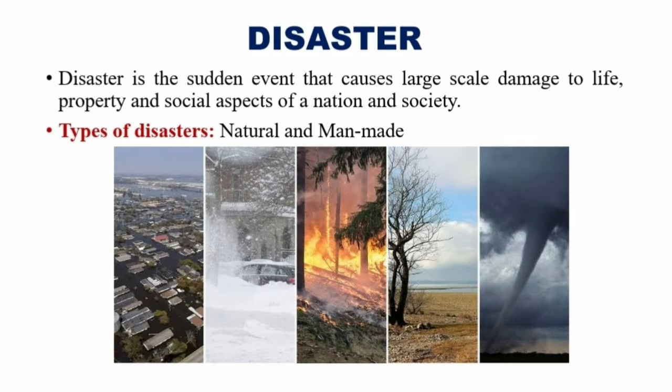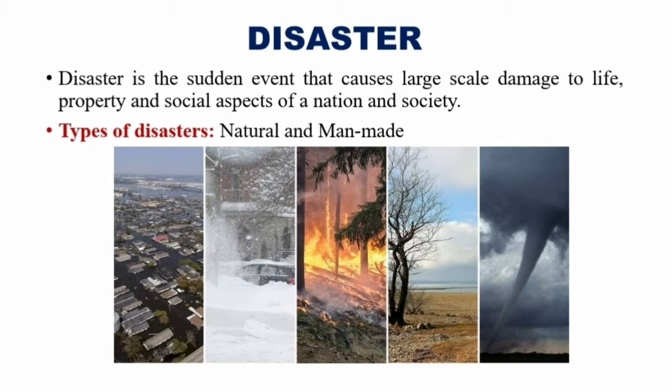So, disaster is a sudden or unexpected event which causes great damage to the life, property, and the social aspects of the nation and society.